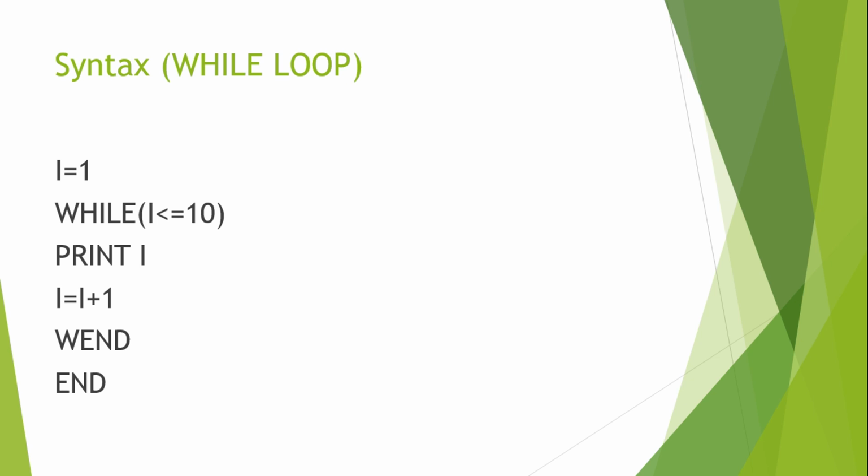Okay, and one more thing here. If you remember, in the for next loop, suppose I wanted to jump more than one step, like 2 steps or 3 steps, you had a keyword, the step keyword. With the help of the step keyword, you can jump the loop variable. Like after 1, you wanted to print 3, so you can write step 2. So your loop variable would jump 2 steps forward.